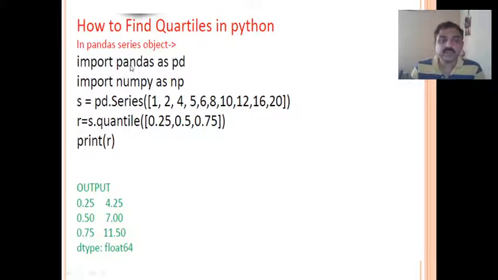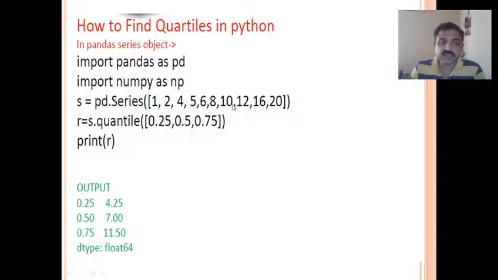So here we have imported pandas, imported numpy, and s equal to pd dot Series. We are getting a series of numbers. So r equal to s dot quantile, then we are passing the values here: 0.25, 0.5 and 0.75. So we can get the quantile values of 0.25, 0.5 and 0.75 this way. If I display this, 0.25 is 4.25, 0.50 is 7, 0.75 is 11.50. So this you will get.